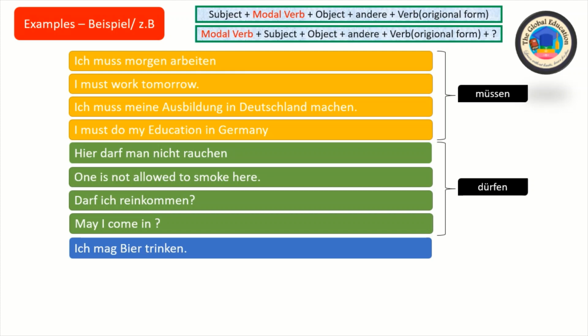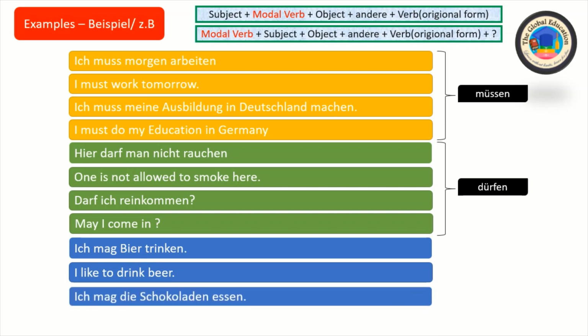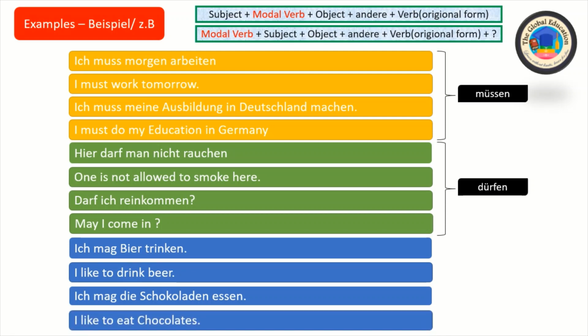Now another example: ich mag Bier trinken. It means I like to drink beer. Ich is the subject, mag is the modal verb, and trinken is the verb. Ich mag die Schokoladen essen, which means I like to eat chocolates. So these are four sentences using the modal verb mögen.